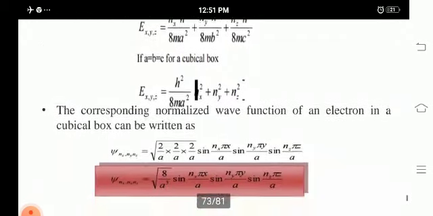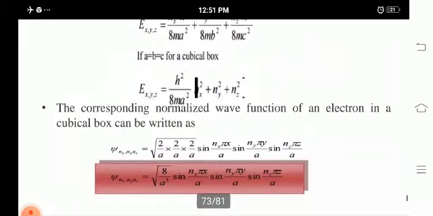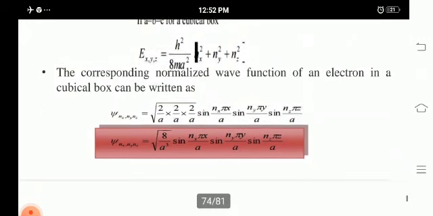The corresponding normalized wave function of an electron in a cubical box can be written as the square root of 2 by a into 2 by a into 2 by a into sin nx pi x by a sin ny pi y by a sin nz pi z by a. So we get psi xyz is equal to the square root of 8 by a cubed sin nx pi x by a sin ny pi y by a sin nz pi z by a.